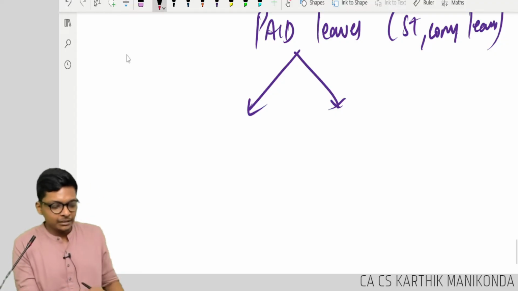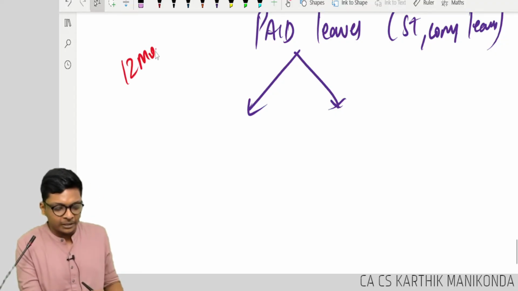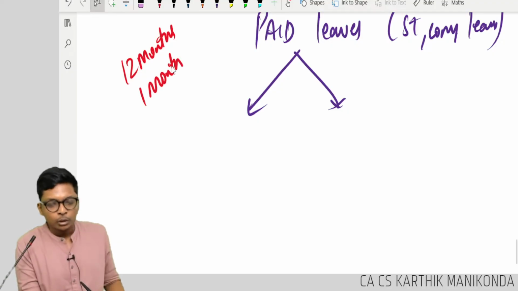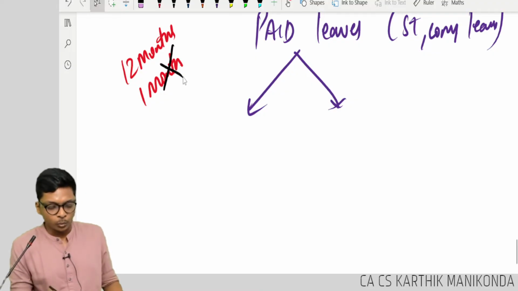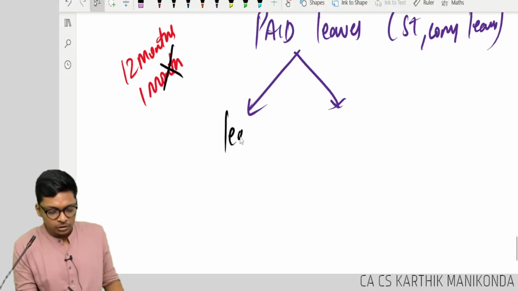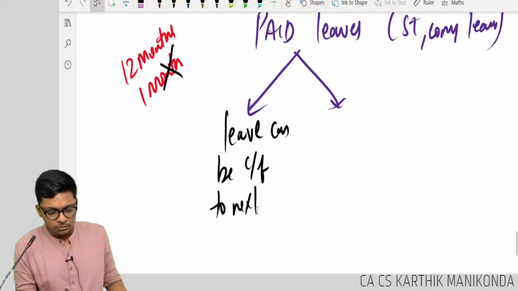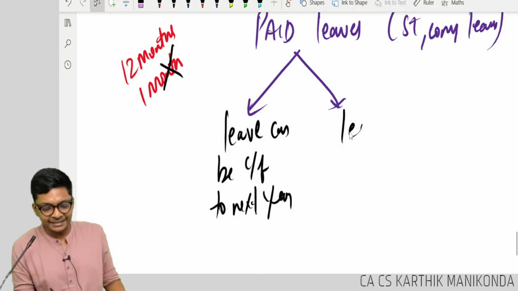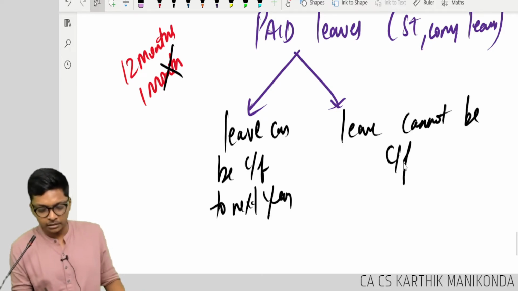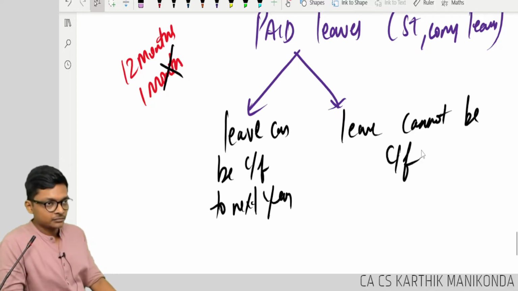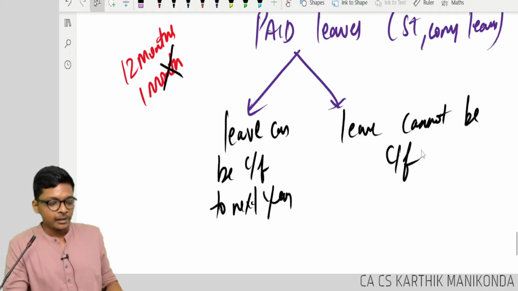Keep it in mind that Rajaram worked for full 12 months. He had the choice to take 1 month leave. Did he take the leave? No. So, that leave can be carried forward to the next year. In other cases, leave cannot be carried forward. Sir, I am not understanding, sir.